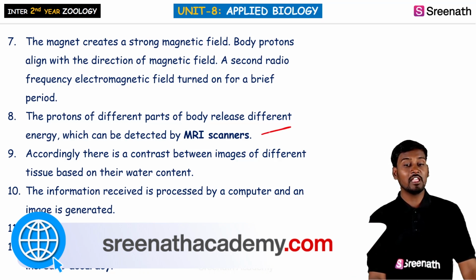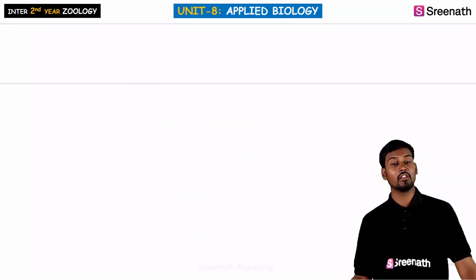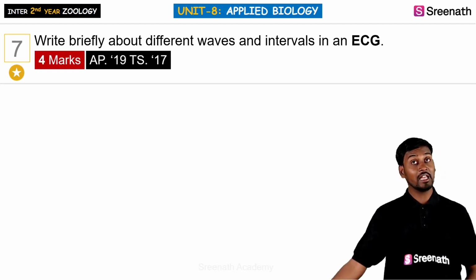So the MRI scanners are able to form images of the different tissues based on the water content of the body. The information generated as a result is given as input to the computer, where it creates the image. This is generally called photographic film, and sometimes contrast agents like gadolinium are used to increase the accuracy. So coming to the seventh question, write briefly about the different waves and intervals in the ECG.